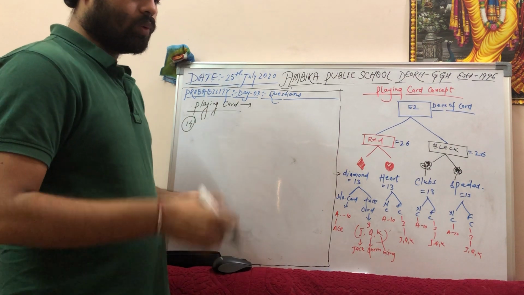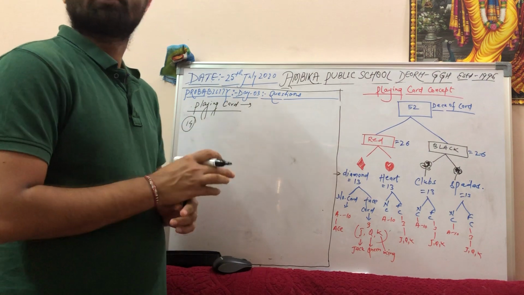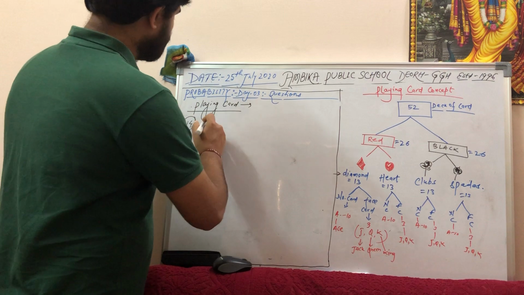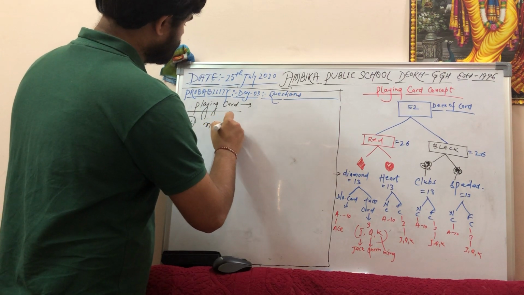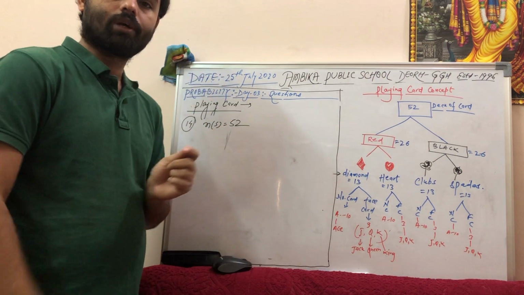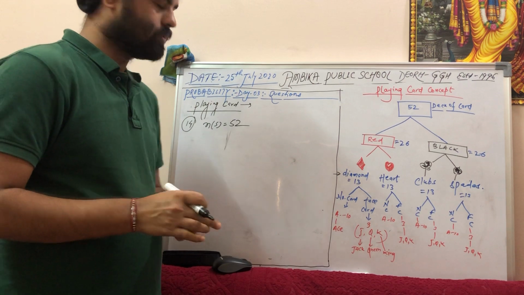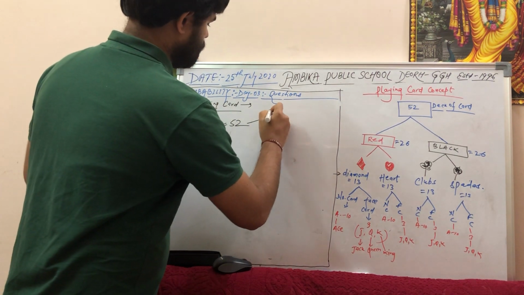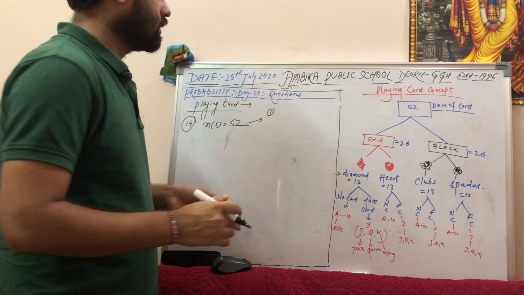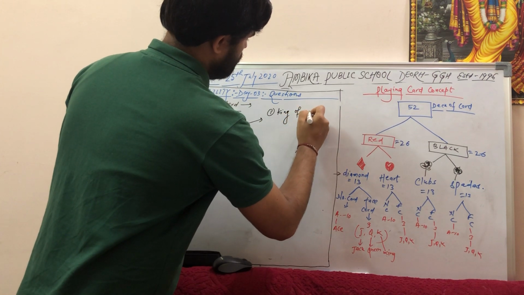The question is: one card is drawn from a well shuffled deck of 52 cards. Whenever it is mentioned well shuffled deck of 52 cards, what I will say? Number of samples is equal to 52. First line you have to write. Then find the probability of getting, first question, a king of red color.